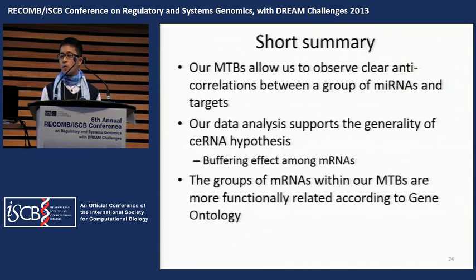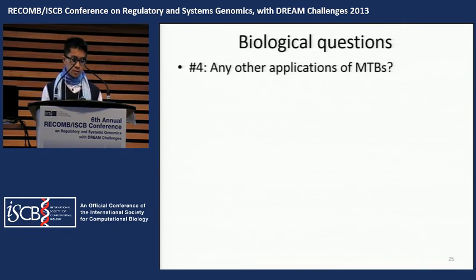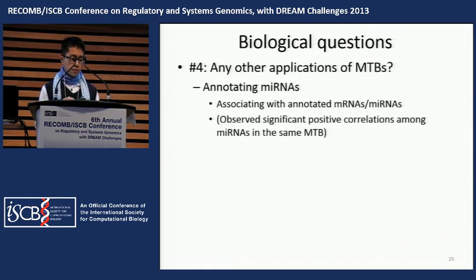Our data analysis also supports the generality of the ceRNA hypothesis, and it means that the messenger RNA within the MTBs buffer each other. And the groups of messenger RNA sharing common targeting microRNAs are more functionally related according to the gene ontology annotations. And now we propose extending our MTB definition to some other aspects. For example, if groups of messenger RNAs are related to a certain pathway, the groups of microRNAs may also be involved in the same pathway.